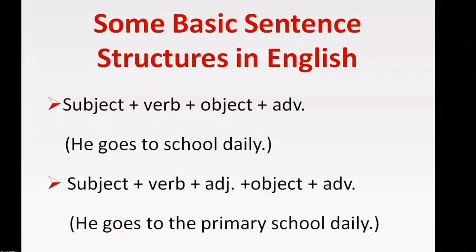So these are the basic structures, and from these we know that a sentence begins with the subject. After that comes the verb. That is followed by the object, which is again a noun or pronoun. Adverb is added after the object because it says something about the verb. And if we are to add an adjective, it will come before the object because the object is a noun.